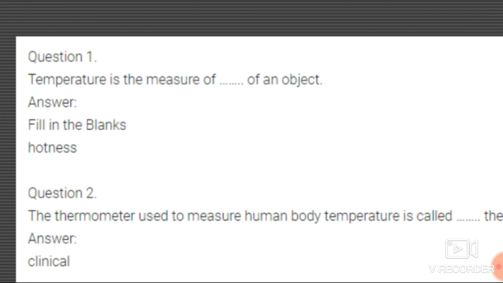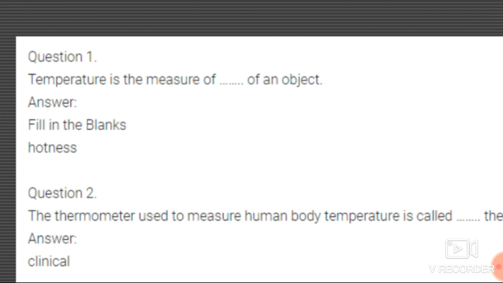So students, what is the definition of temperature? It is the degree of hotness and coldness. So what is the measure of an object? That is the hotness. So temperature is the measure of hotness of an object. So the answer for this question is hotness. Okay, now the second question.